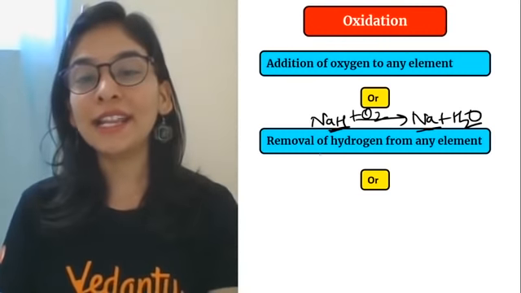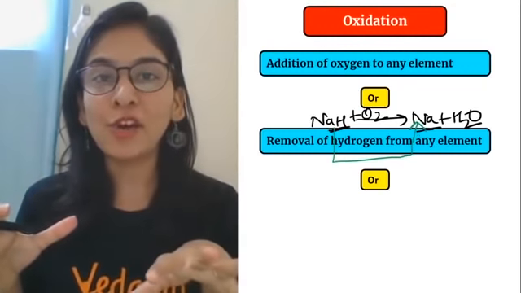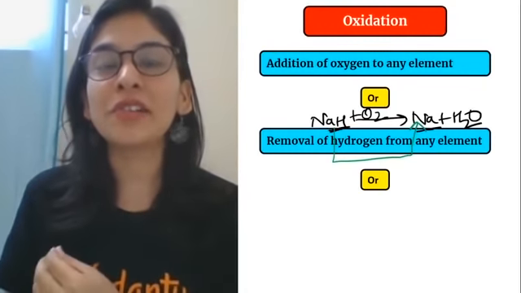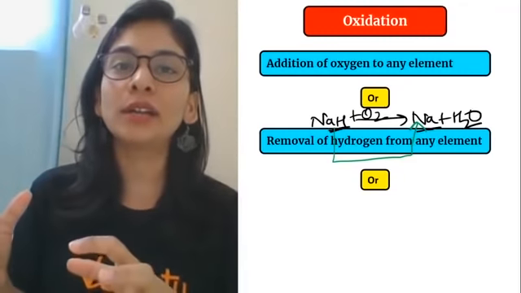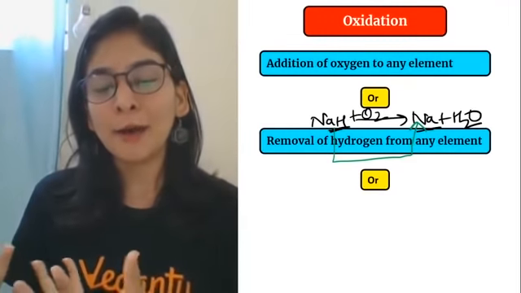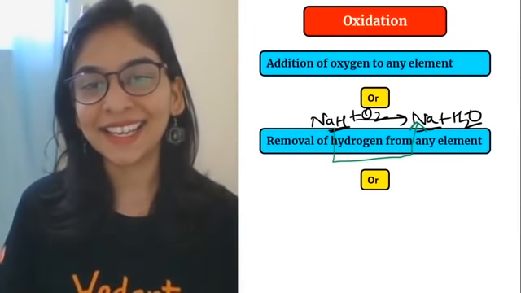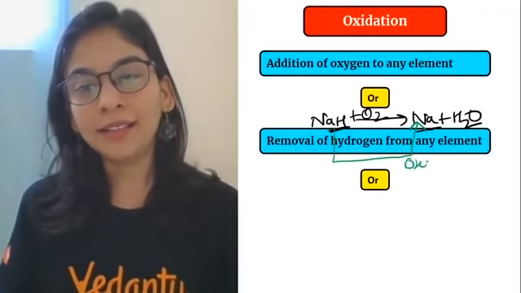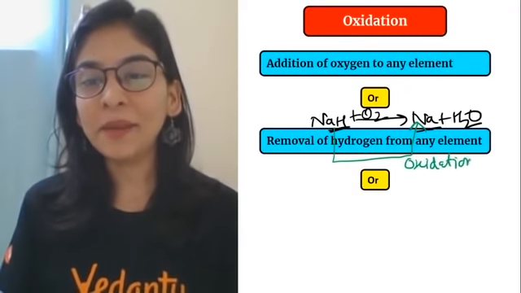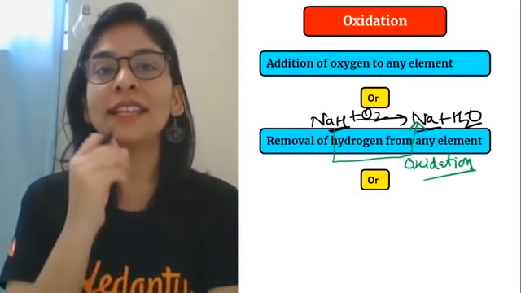So how will you define loss of hydrogen? I told you that the oxygen concept is clear, but oxidation or reduction can be defined by other methods also. Scientists came to the conclusion that there can be more pictures to look at this, and we can create more drama. So loss of hydrogen is nothing but oxidation as well. Okay, loss of hydrogen is also known as oxidation.